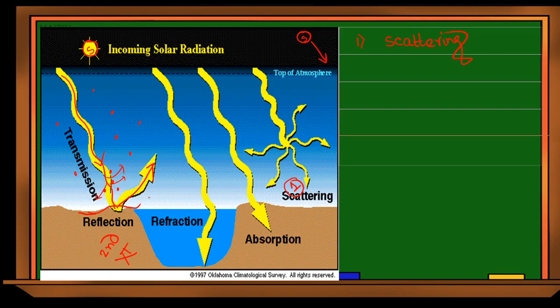This is known as transmission. Fourth one: if the medium is a little bit transparent, either fully transparent or semi-transparent, then light will come inside, at least a part of the light will come. That is known as refraction.